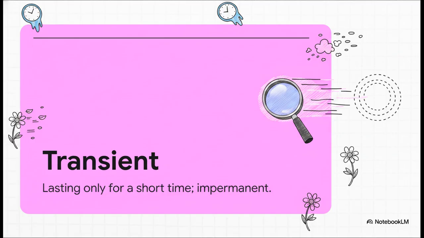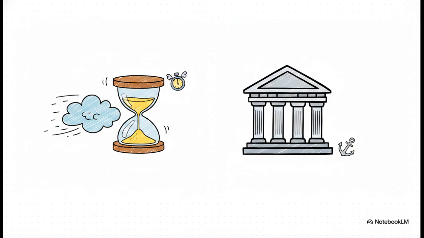Transient means lasting only for a short time, impermanent. It's a fantastic reminder that both arduous struggles and arbitrary rules are often transient. They are temporary states of being. They do not last forever. Just think of the stark contrast between the synonyms, temporary, fleeting, ephemeral, and the antonyms, permanent, enduring, lasting. A transient issue is just a passing cloud. It's ephemeral, not a permanent, lasting fixture in our lives.